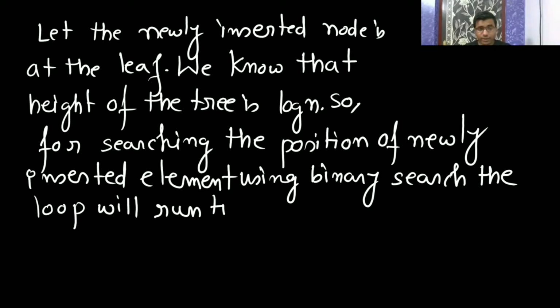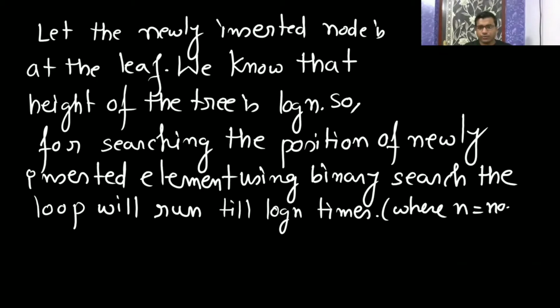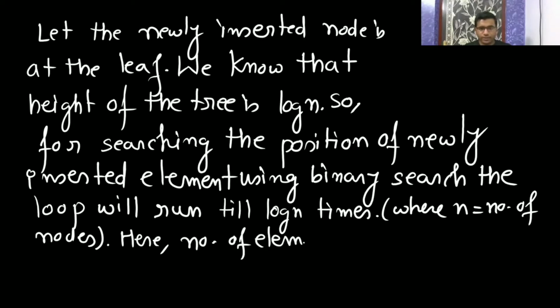until log n times, where n is the number of nodes. Here the number of elements is going to be the height of the tree.